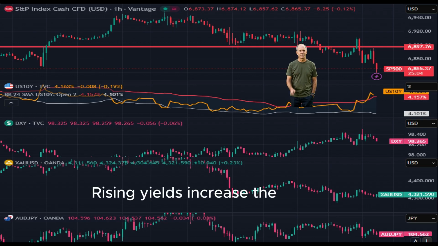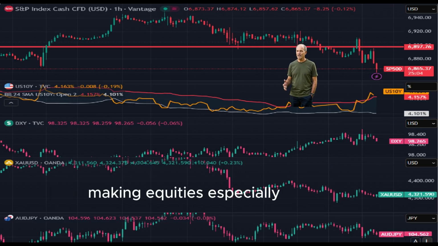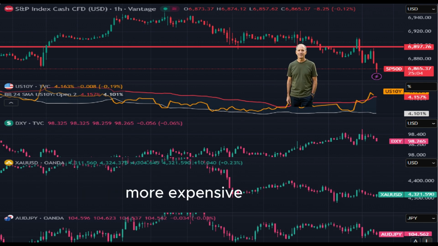Equity impact. Rising yields increase the discount rate used in valuation models, making equities, especially high-growth tech stocks, appear more expensive. This higher-for-longer narrative regarding Fed rates is the primary headwind for the S&P 500.